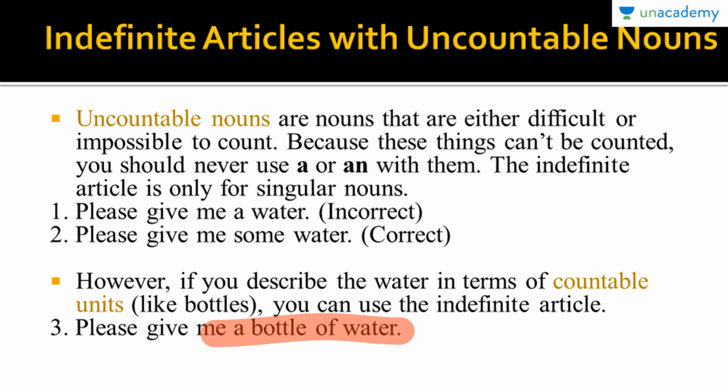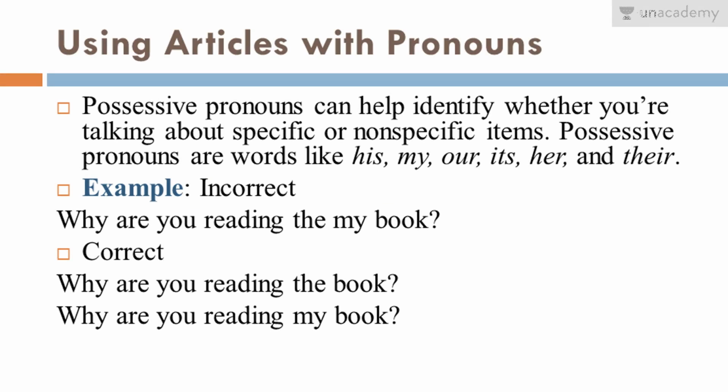Next, we have using articles with pronouns. Please remember that possessive pronouns can help identify whether you are talking about specific or non-specific items. As we have seen earlier, articles also indicate specificity. But if you use both a possessive pronoun and an article at the same time, readers will become confused.